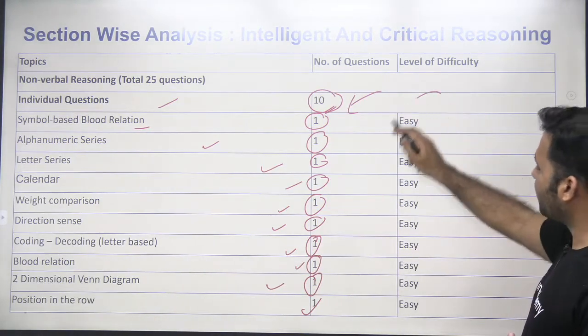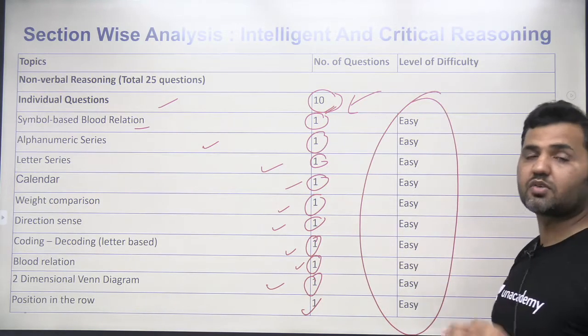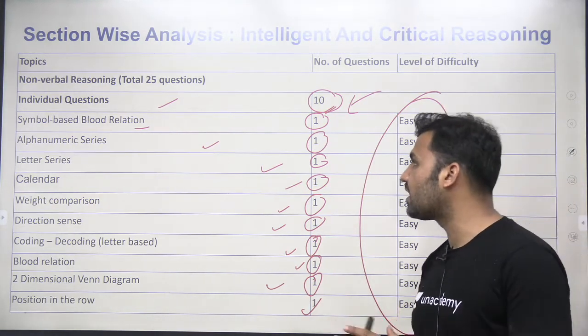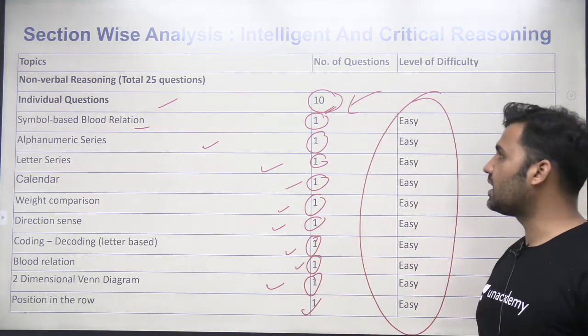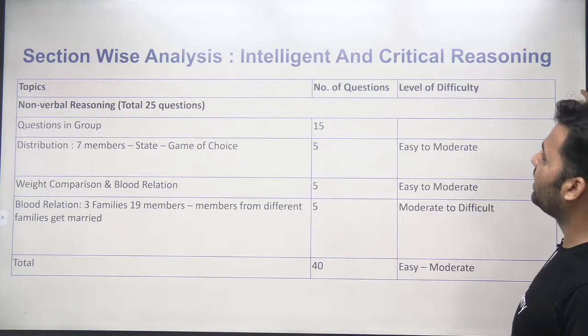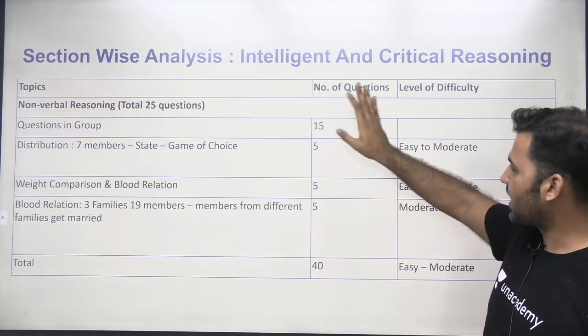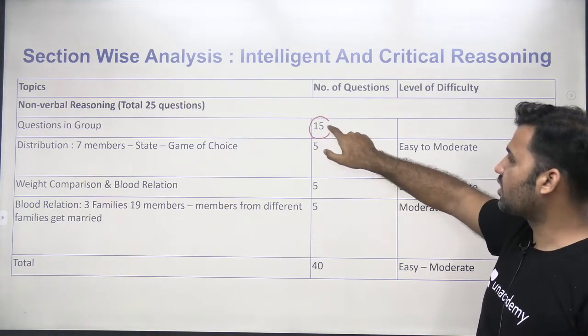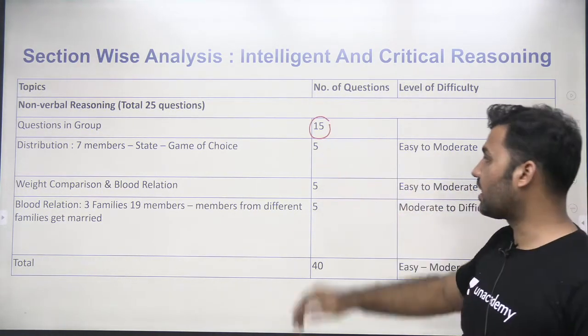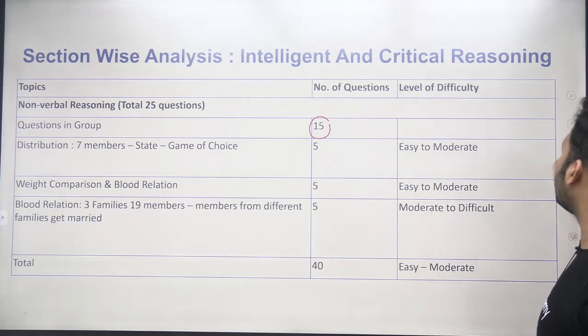You can see the level of difficulty of all of these questions is quite easy, not difficult at all. All these questions are quite easily doable, right? So this is how the whole division of 40 questions is. This side is again talking about the same questions coming in the group, 15 questions, that we have already talked about in the previous slide.